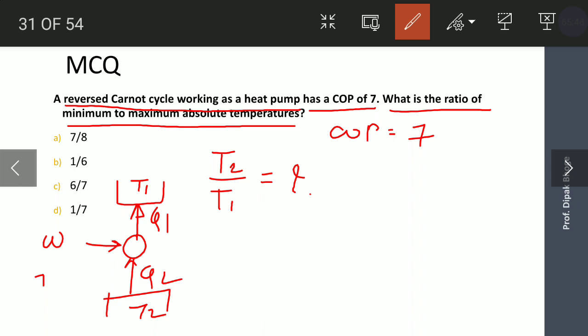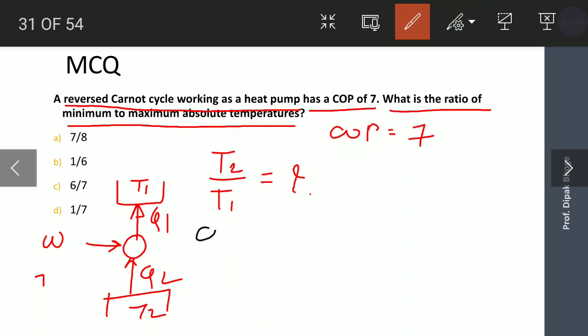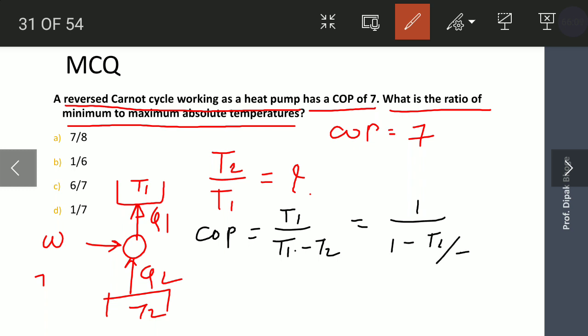How to calculate? We know the formula of the COP. COP is equal to T1 upon T1 minus T2. So this we can write 1 divided by 1 minus T2 by T1, which is equal to 7. So 1 minus T2 by T1 is equal to 1 upon 7.